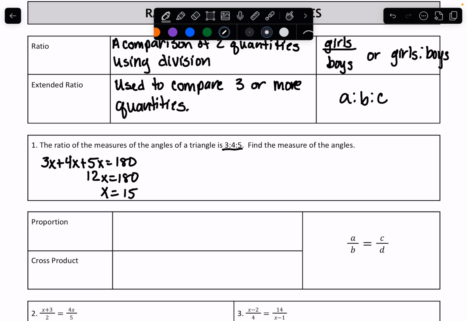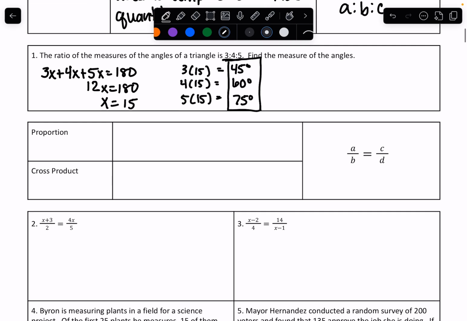But it wants to know what the measures of each angle are, so we plug it back in. 3 times 15, 4 times 15, and 5 times 15. So 3 times 15 is 45 degrees. 4 times 15 is 60 degrees, and 5 times 15 is 75 degrees. And those are the measures of all three angles of that triangle.